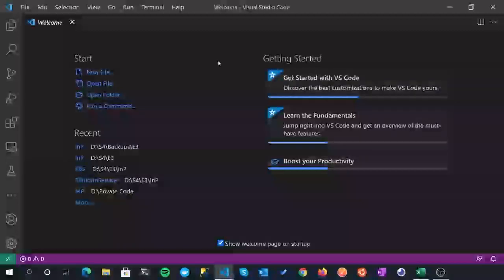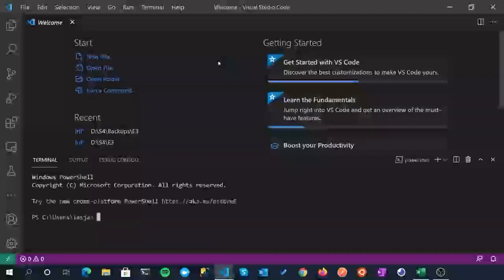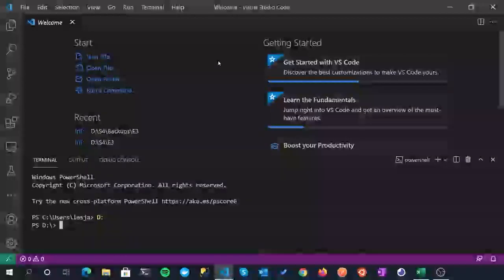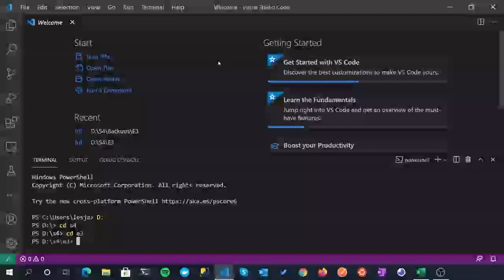So I might change it if it's a bit too cramped, but I think this is going to be okay. So I'm going to bring up the integrated command terminal by doing Control and back quote, and then change into my working directory. Now chances are this will be something different for you, but for me it's on my D drive, season 4, and then episode 3. Do a quick directory listing and it's empty.